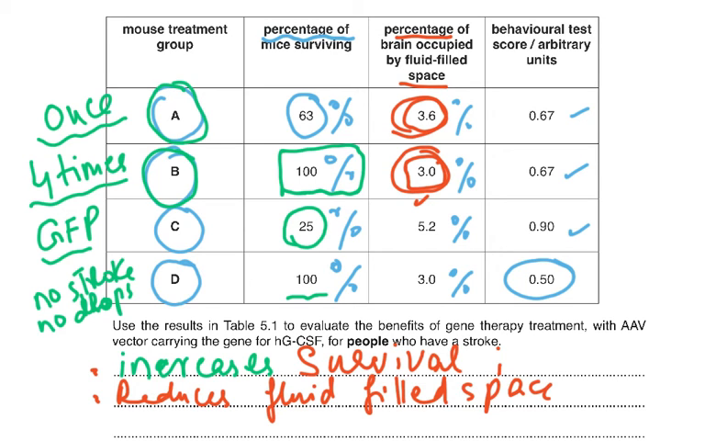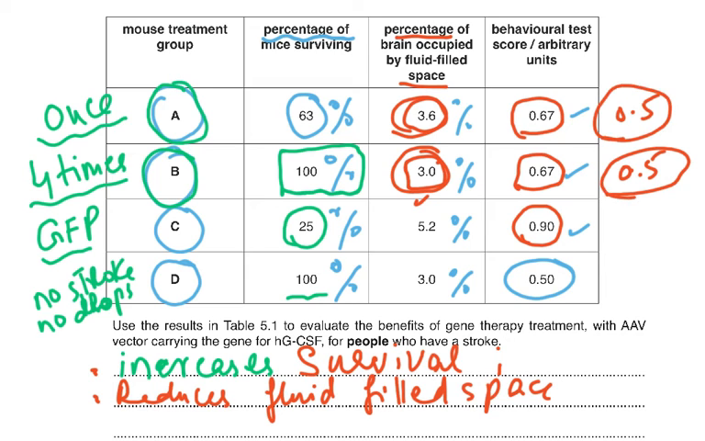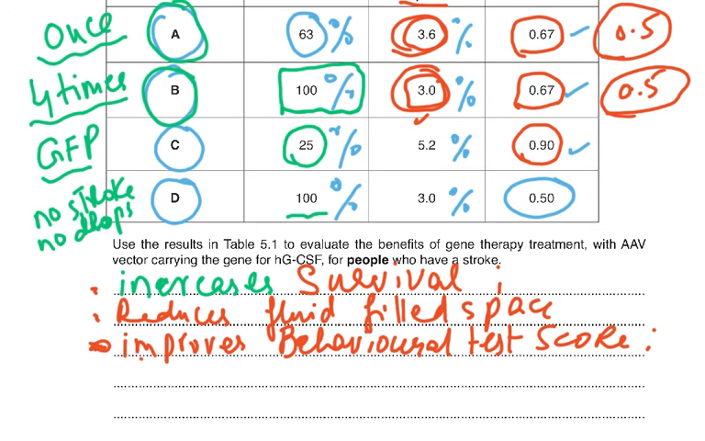Now another factor which was helping, look, it says 0.67 and then 0.67. Now if you remember, 0.5 was the normal one. So the behavioral test also tells us that it improves, or lowers, the behavioral test score. So it's close to normal. Now in this one it was 0.9, this is close to 1. And the D group is of course 0.5. So 0.67 is close. So it improves the behavioral test score. So the third point would be improves behavioral test scores. And I've just explained that to you.